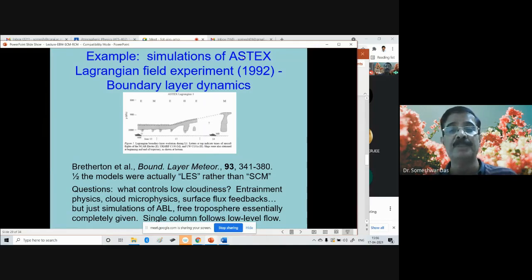So a field experiment was conducted, just like GATE, the ASTEX was conducted to study the transition of the stratocumulus cloud into other forms. It was a Lagrangian field experiment conducted in 1992, especially for the study of boundary layer dynamics, because these stratocumulus clouds are generally the lower clouds present in the boundary layer.